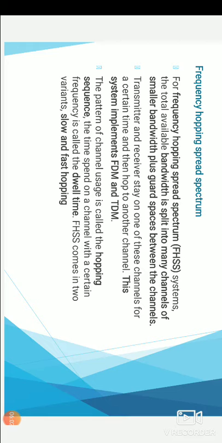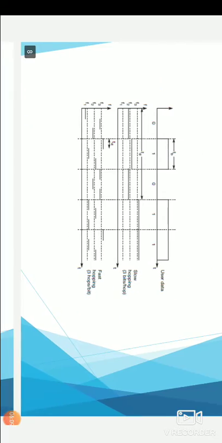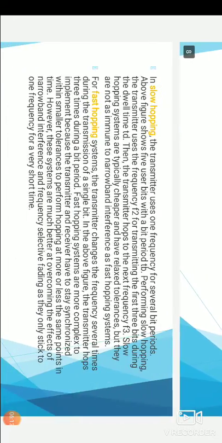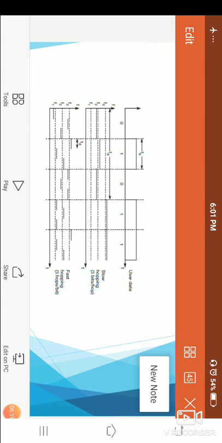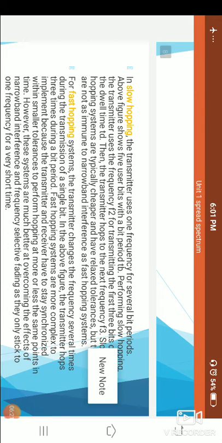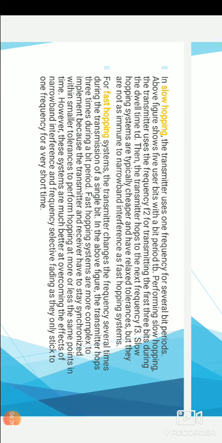Frequency hop spread spectrum comes in two variants: slow hopping and fast hopping. This is the diagram given for slow hopping and fast hopping. In slow hopping, the transmitter uses one frequency for several bit periods, and in the figure we show 5 user bits with the bit period TB. Performing slow hopping, the transmitter uses the frequency F2 for transmitting the first 3 bits during the dwell time TD. Then the transmitter hops to the next frequency F3.